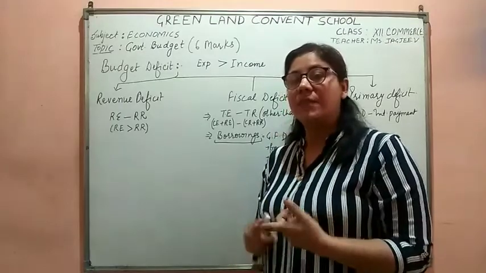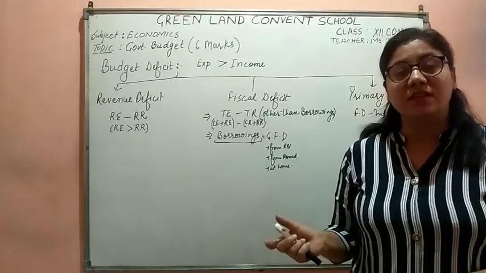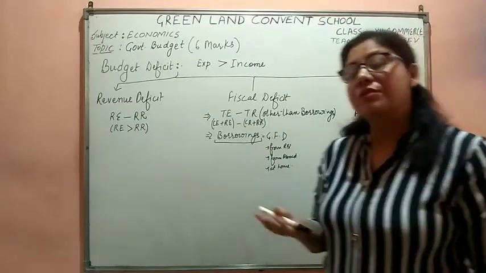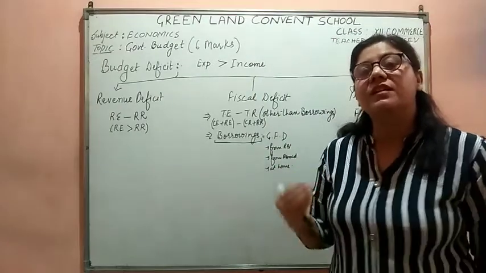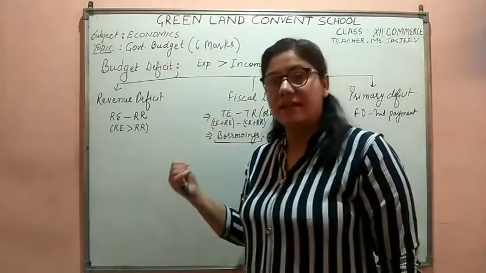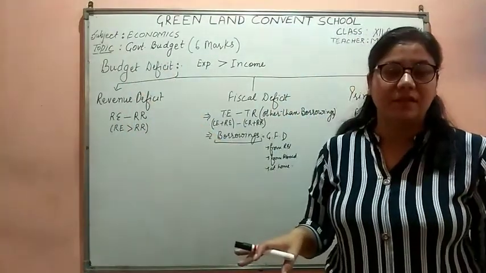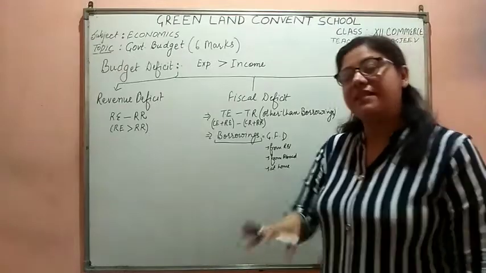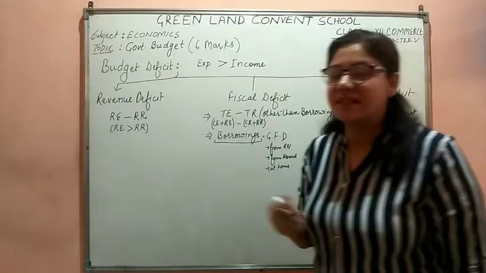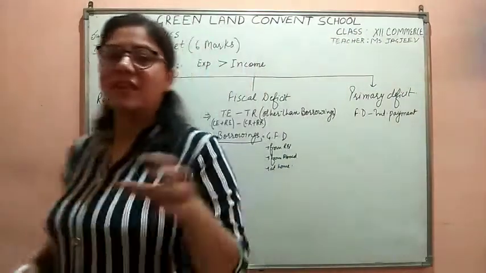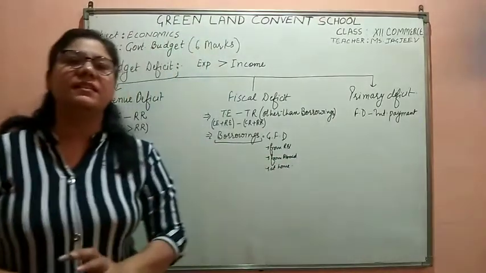When I talk about the unbalanced budget, it means the income and expenditure are not the same. Expenditure could be more or the revenue could be more. When the expenditure of the government is more than its revenue, then we say that it is a deficit budget. When the revenues are more, it is a surplus budget. The situation of the surplus budget is rarely seen in the economy. We are never having the surplus budget.